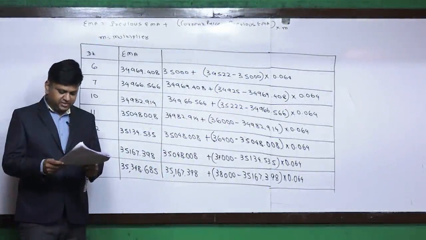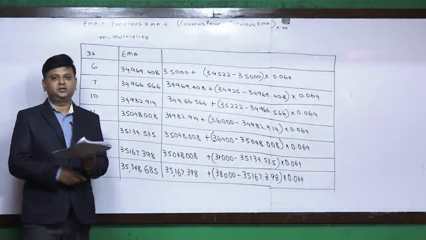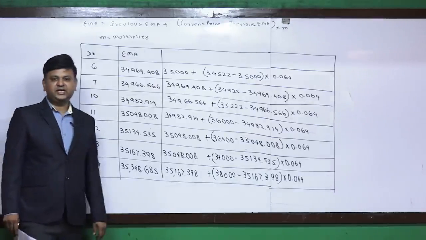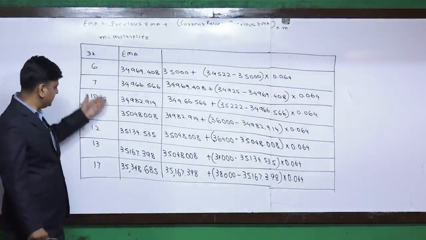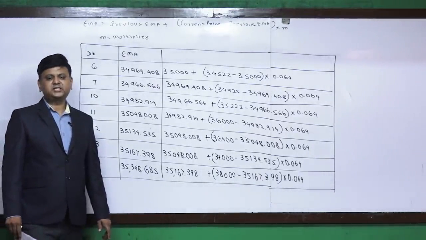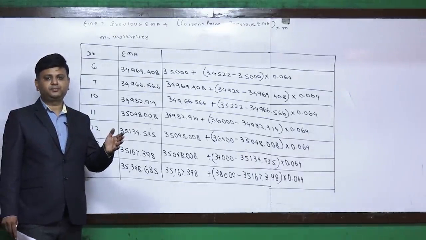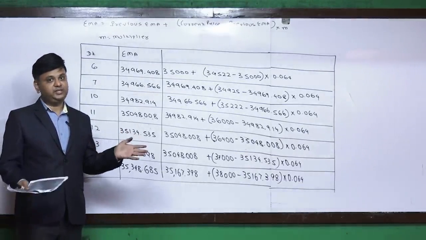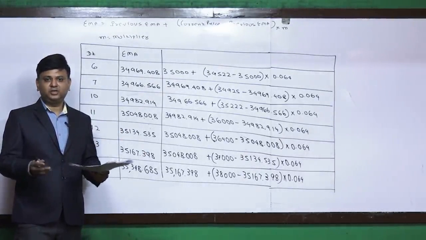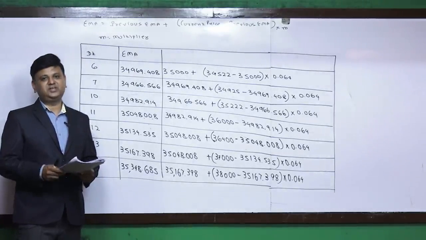Now friends, the question further says that you are required to provide analysis. Now analysis is very simple, looking at the figures. We can say that the market is bullish. Why? Because EMA is constantly increasing. We can say that it is likely to remain bullish for at least short to medium term, if other factors remain constant. So an investor can take long position, that is, he can go for the purchase. That is the conclusion that we are required to write.